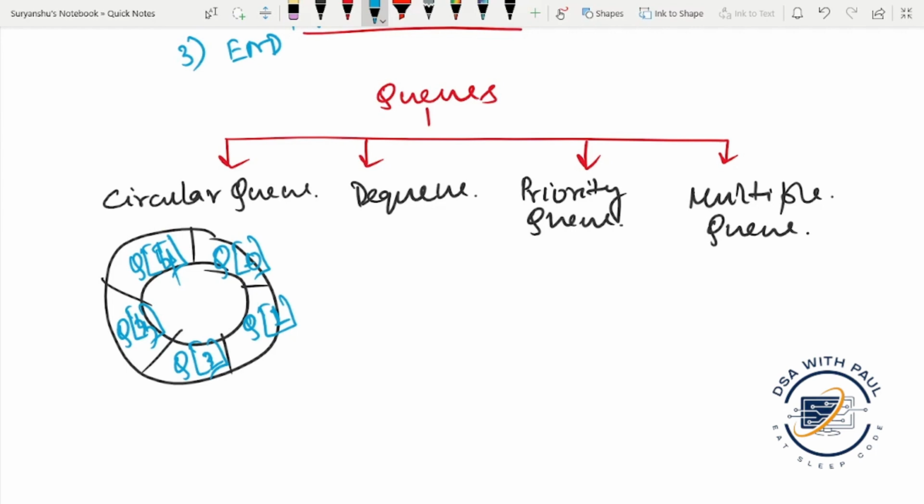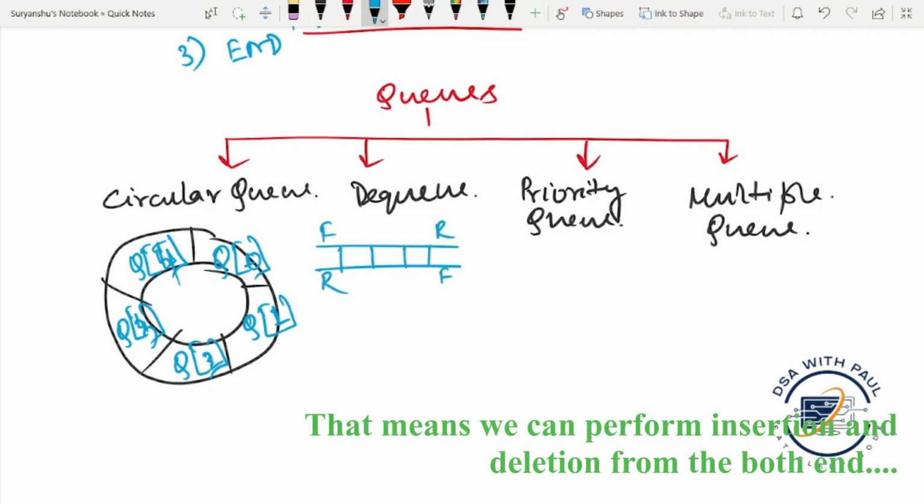What does the double-ended queue look like? This is the double-ended queue. Either end can perform as front and rear. This will be rear and this will be front. This is the double-ended queue's benefit, and this queue is very useful. The double-ended queue is of two types: one is input restricted, another is output restricted.